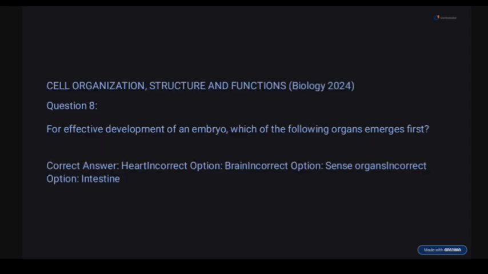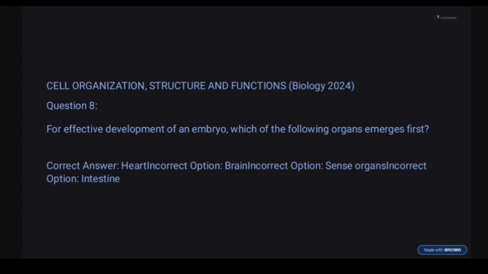So 8. For effective development of an embryo, which of the following organs emerges first? Okay. So options: heart, brain, sense organs, intestine. Which of the following appears first? The answer here is the heart. Every one of us knows that the heart is an essential organ for life.